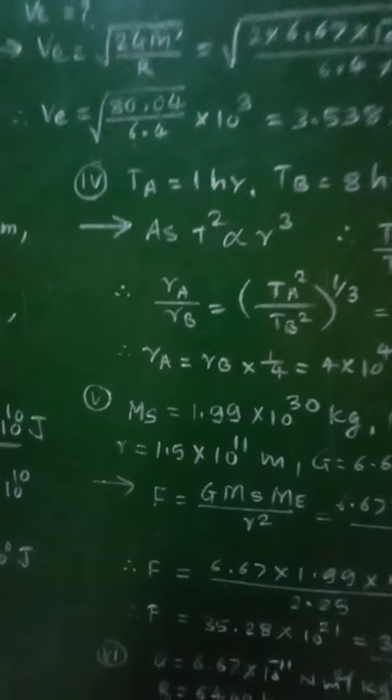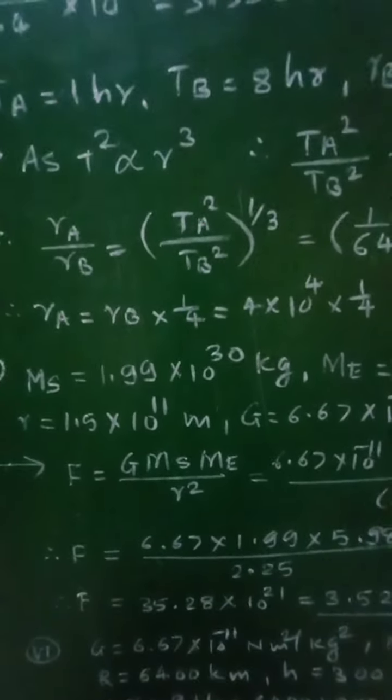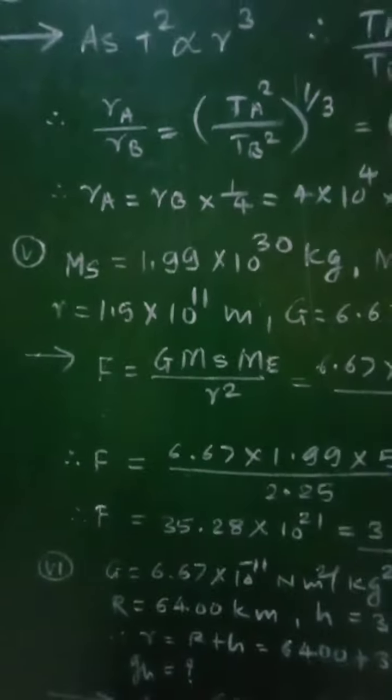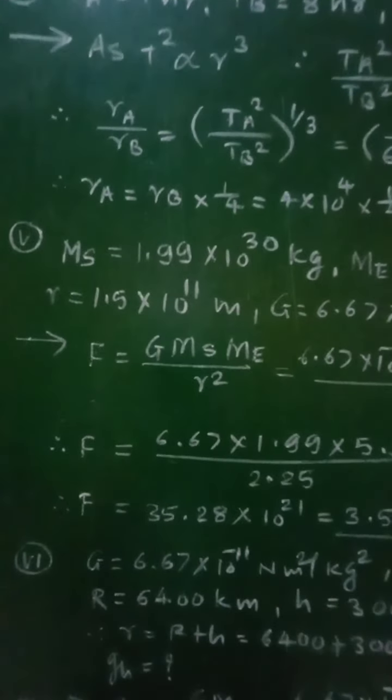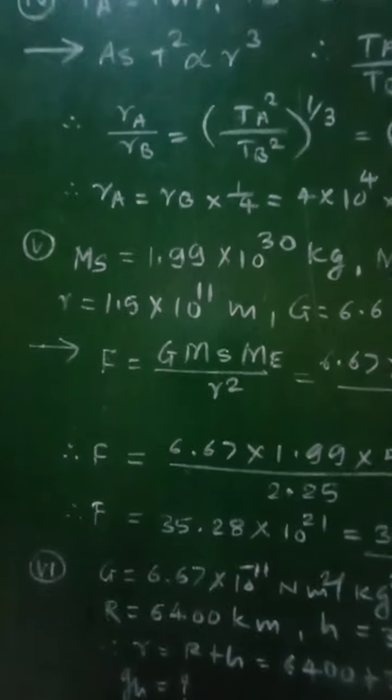Then we will go for the next numerical, that is numerical number 5, which is stated as: find the gravitational force between the sun and the earth.